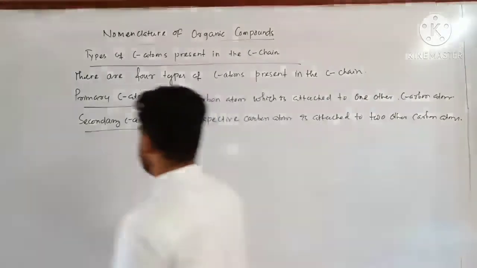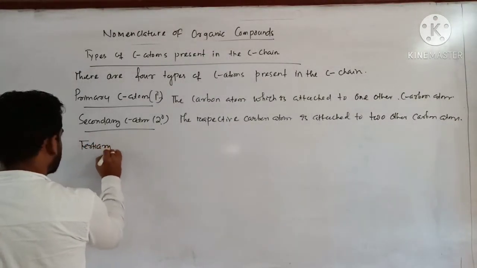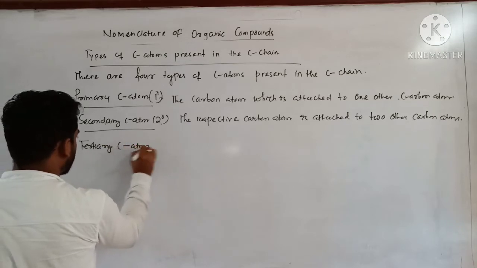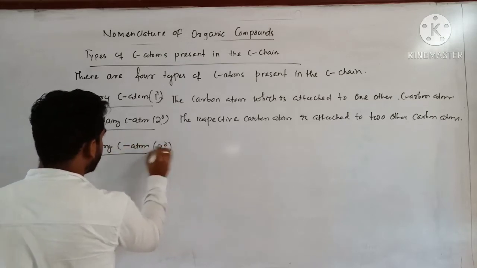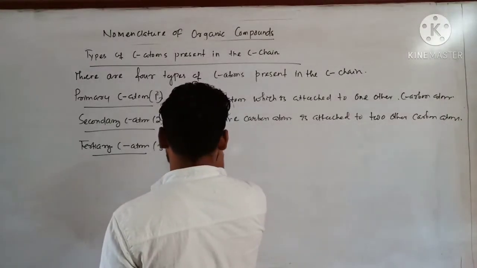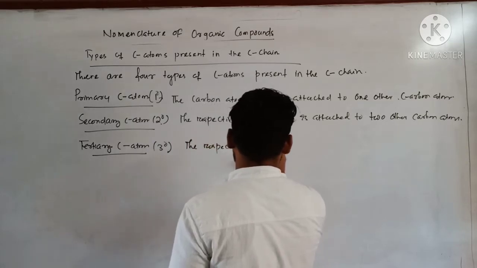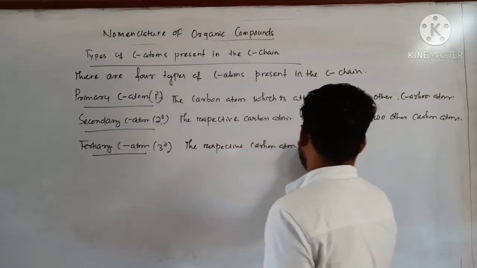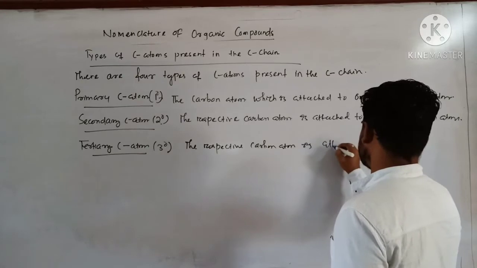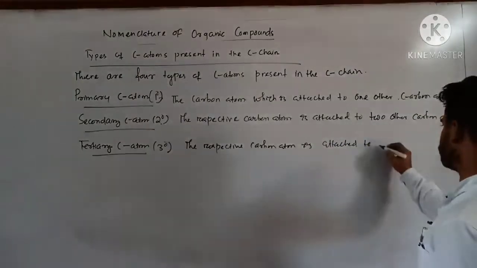Clear? Next, that is tertiary carbon atom. It is 3 degree. Here you can say the respective carbon atom is attached to 3 other carbon atoms.